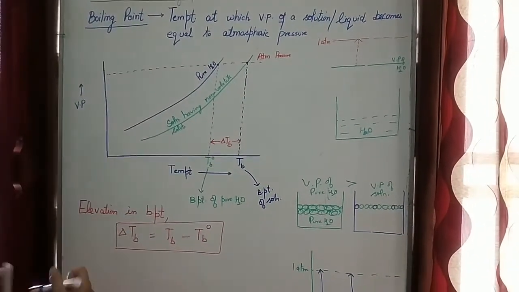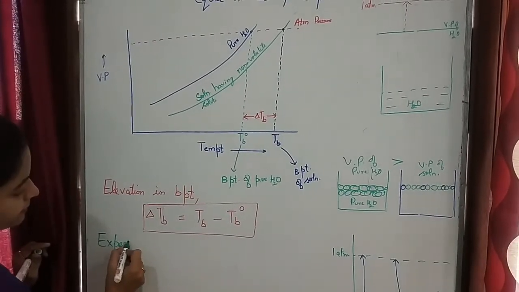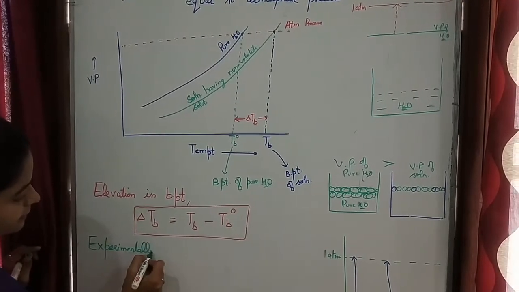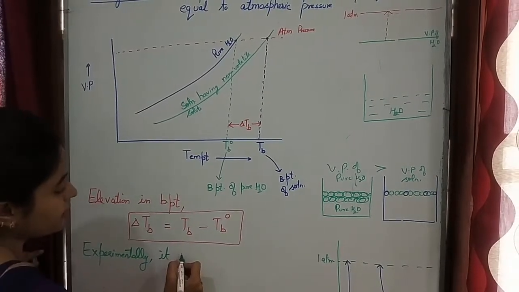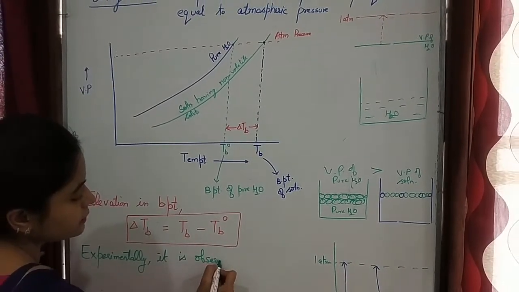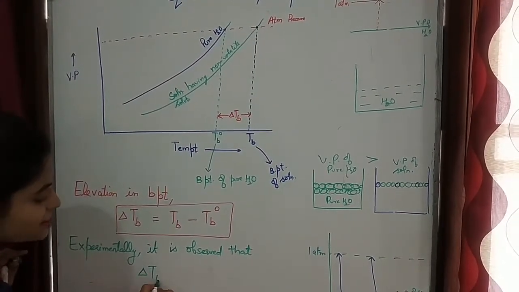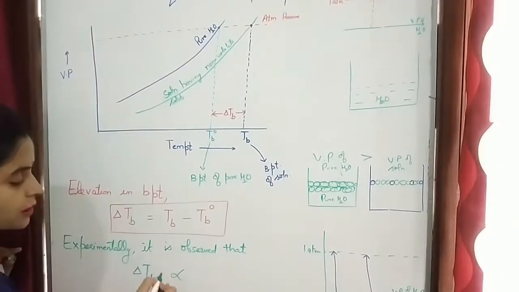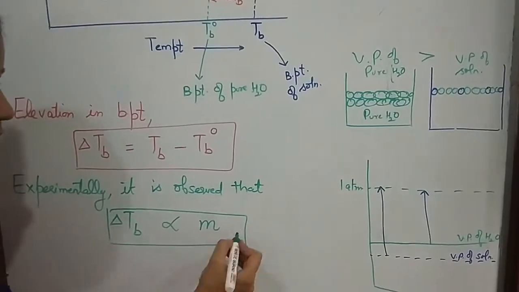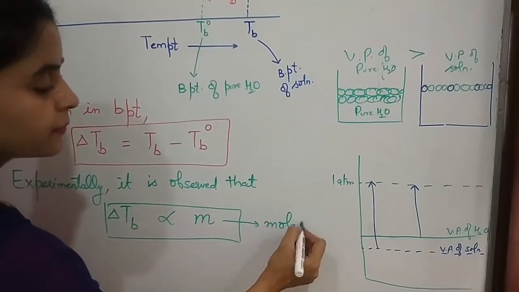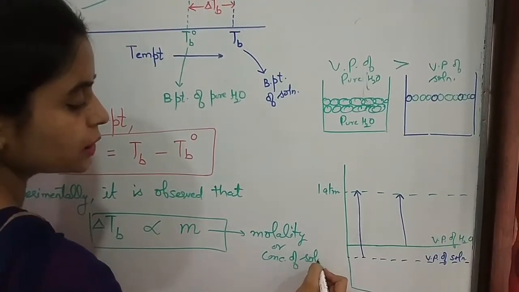Experimentally, it has been confirmed that it is observed that delta TB, that is elevation in boiling point, is directly proportional to molality or concentration of solute.